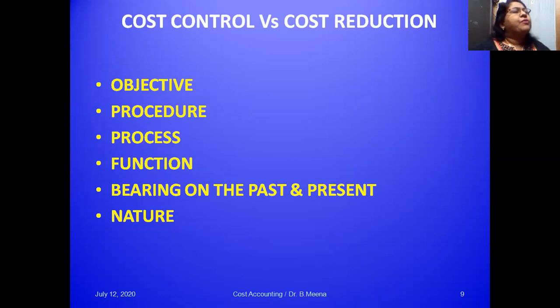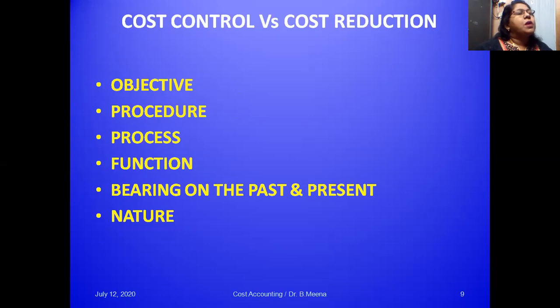Okay. Then the second difference is based on the procedure we are following. Cost control is a routine exercise to achieve operational efficiency. It's a routine. But cost reduction aims at permanent savings in cost by a continuous process.